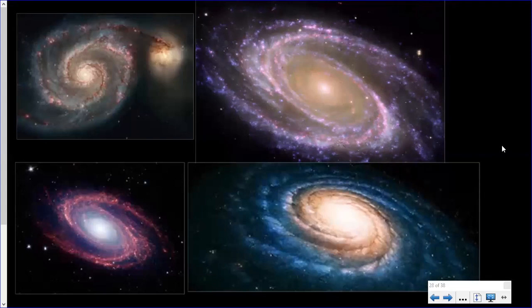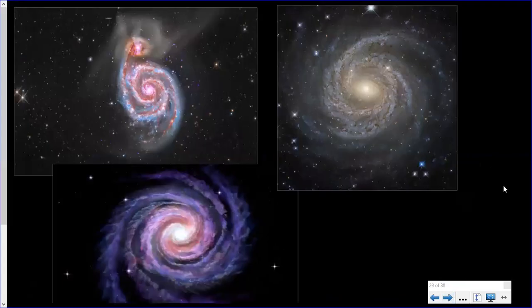Some galaxies have one arm, some have more than one. This one down here kind of looks like the Superman logo a little bit. It's got 2 arms on this spiral galaxy. Here's some more pictures. Aren't these awesome? Awesome, awesome. These are spiral galaxies. Our Milky Way, again, is a spiral galaxy.